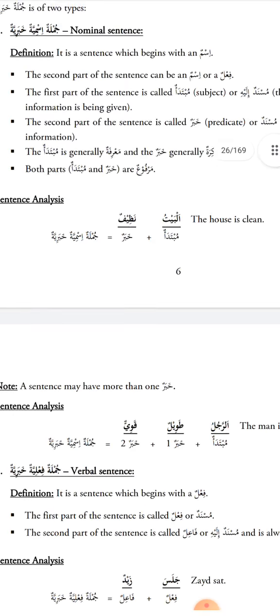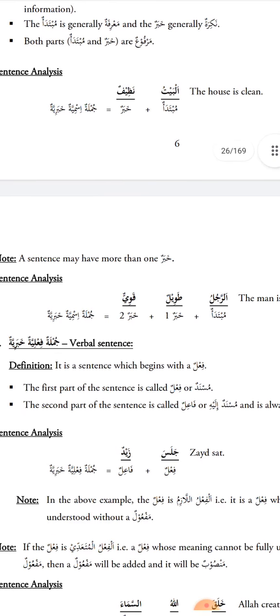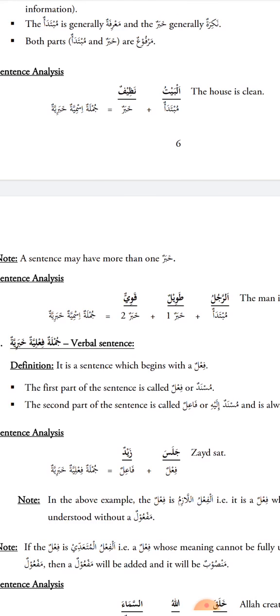And we also learned that the second part, the khabar, can be an ism or a fi'l. Nadhifun is an ism, a noun. How do we know? One of the signs is that it ends with tanween. The fi'l, the verb, can never end with a tanween.